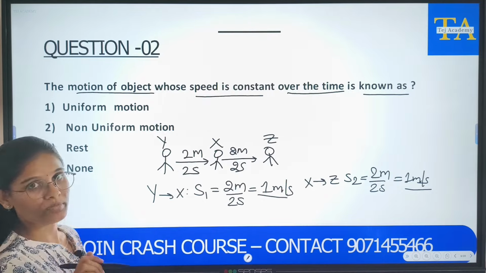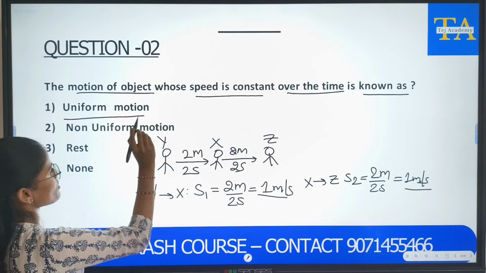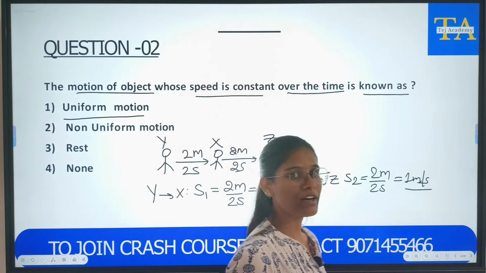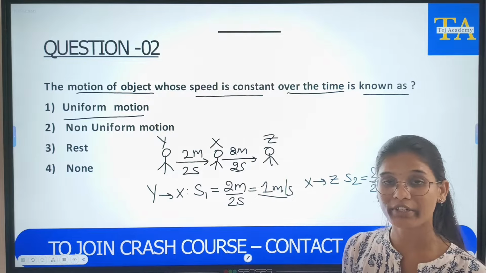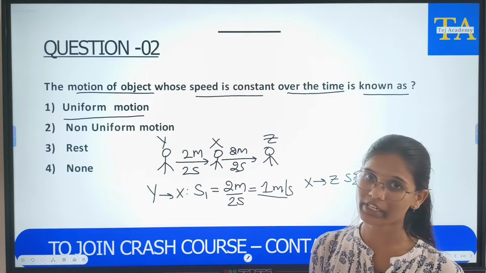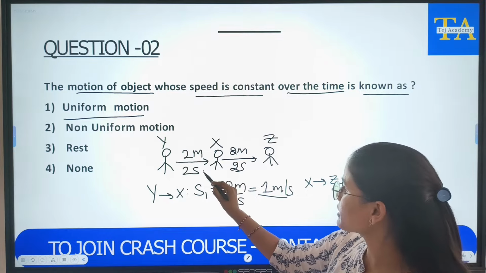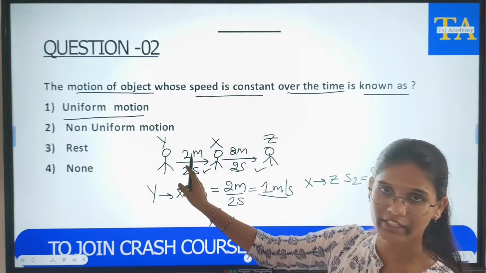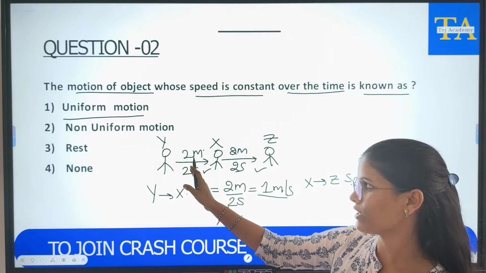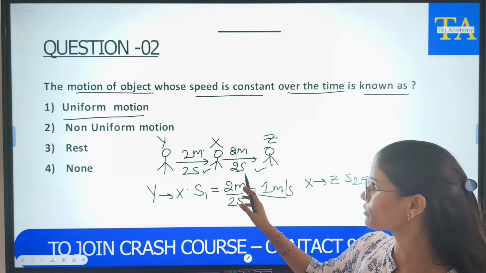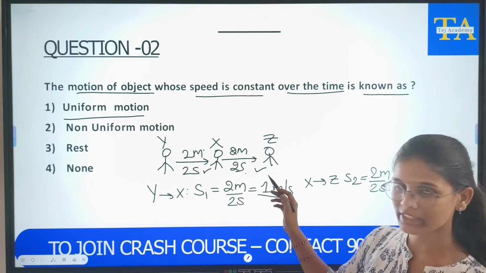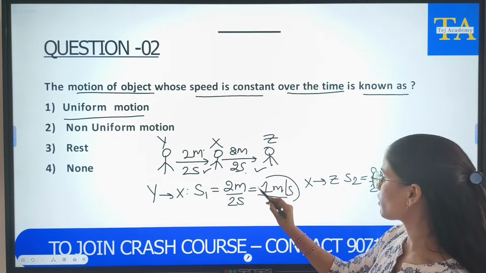So let us see the options now. Uniform motion. You have heard this term in your class 6. What is uniform motion? If an object covers equal distance in equal intervals of time. Here what is happening in our example? He is covering equal distance, 2 meters in 2 seconds. Here also 2 meters in 2 seconds. So what is happening here? Our speed is also constant.